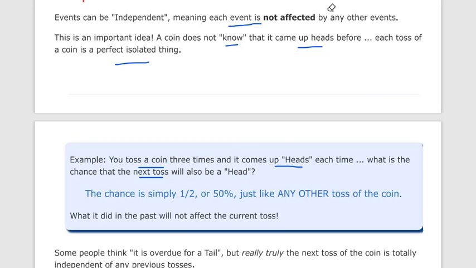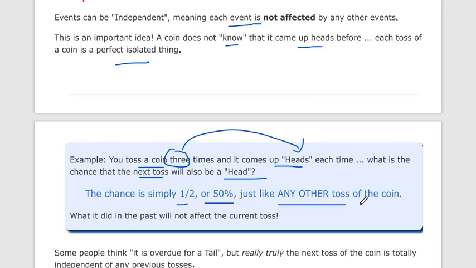Next toss is also going to be head. You have tossed a coin already 3 times, and all 3 times it came heads. Okay, so what is the probability that in the next toss it will be head? It's not 100%. It is always going to be 50%. Okay, the chance is simply 1/2 or 50%, just like any other toss of a coin. It does not depend on the previous result.